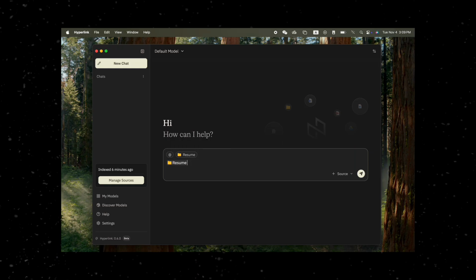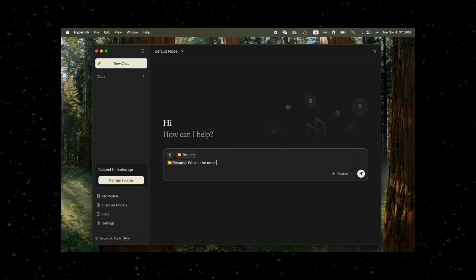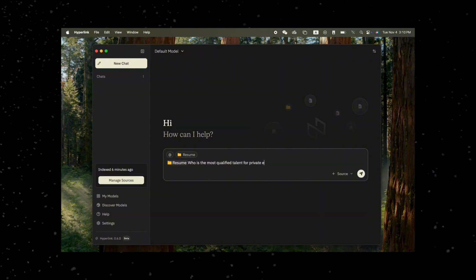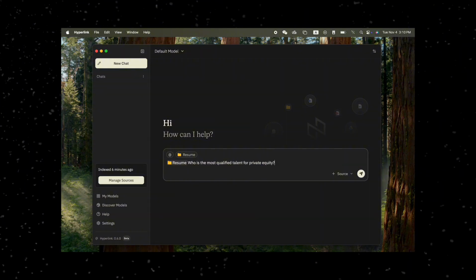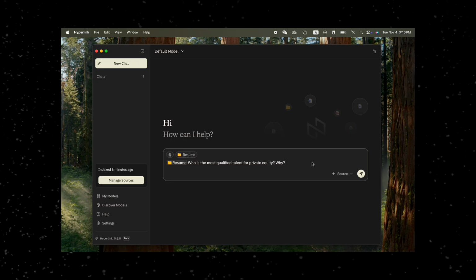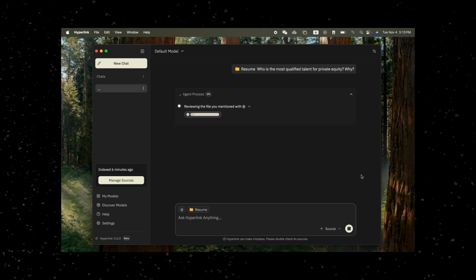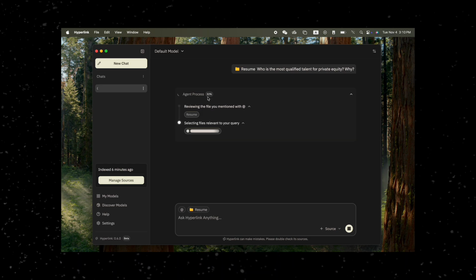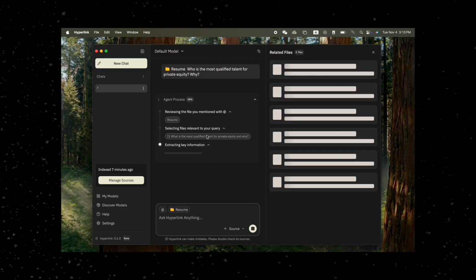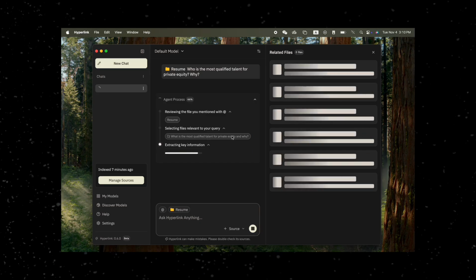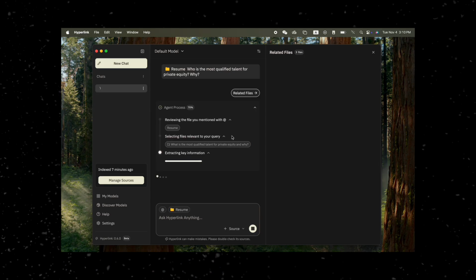I'm going to ask a practical question. Who is the most qualified talent for private equity? In this scenario, I want to understand not just who, but what the criteria are and where the evidence is coming from. Watch what happens. Hyperlink starts its agentic RAG process. That means it's looking through hundreds of files in real time, picking out the ones most relevant to my question.